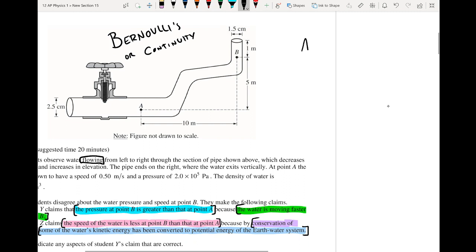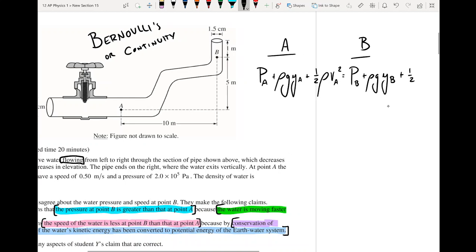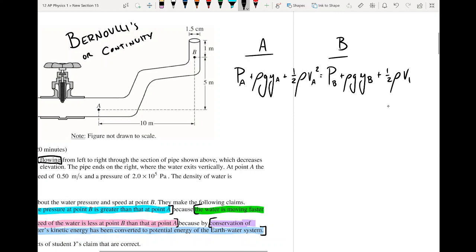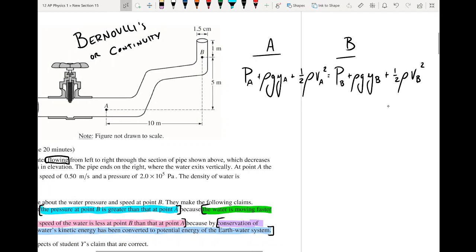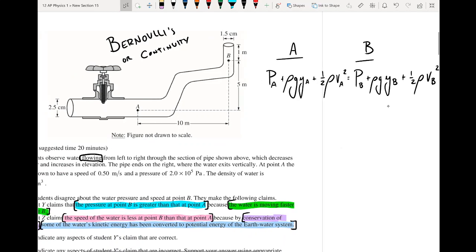So we can set up our situation at point A and at point B. Again, we can set it up, but not with numbers. Let's just say PA plus rho g yA plus 1/2 rho vA squared has to equal PB plus rho g yB plus 1/2 rho vB squared. So we've set up our Bernoulli's equation. Again, we haven't fully set it up. We're not doing anything with it, but we can start to get some ideas down.